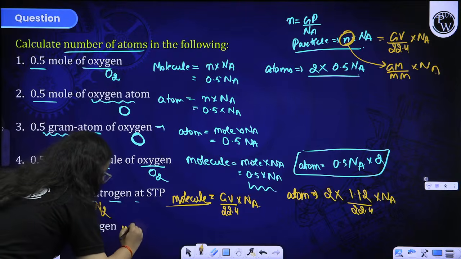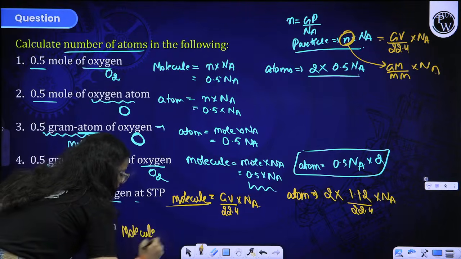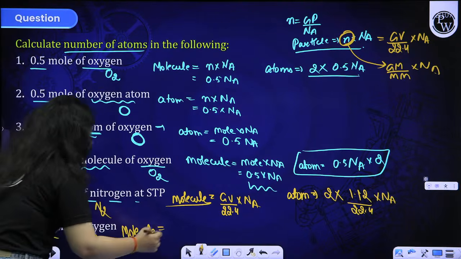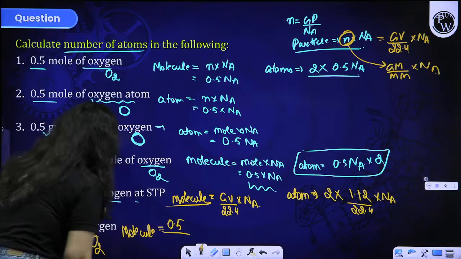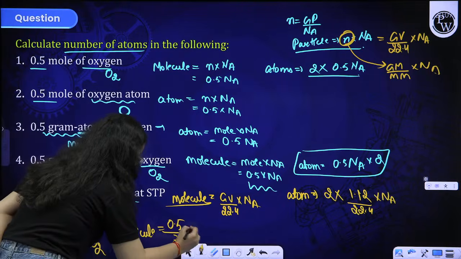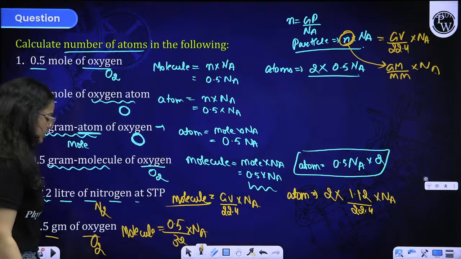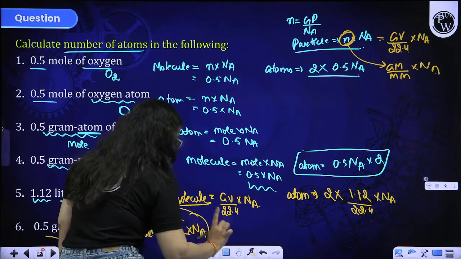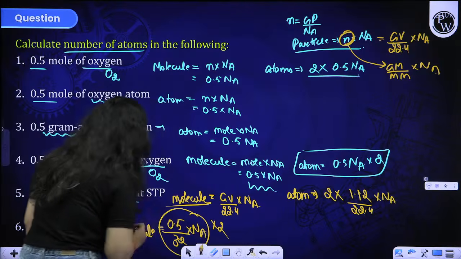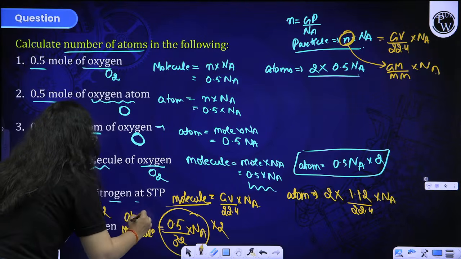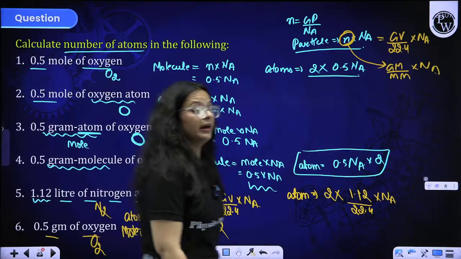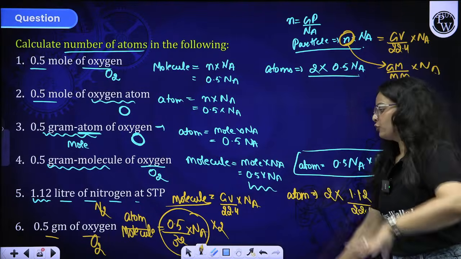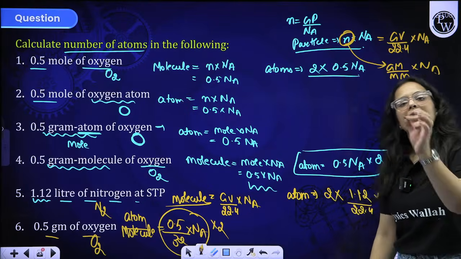First of all you will find the molecules, that will come out to be given mass, that is 0.5, by molar mass, that is 32, into Na. Right, beta? This is the molecule, and for atoms you just multiply this by 2, because in one molecule we have two atoms, and whatever the molecules come, you just have to multiply that term by 2 and you will get atoms there.